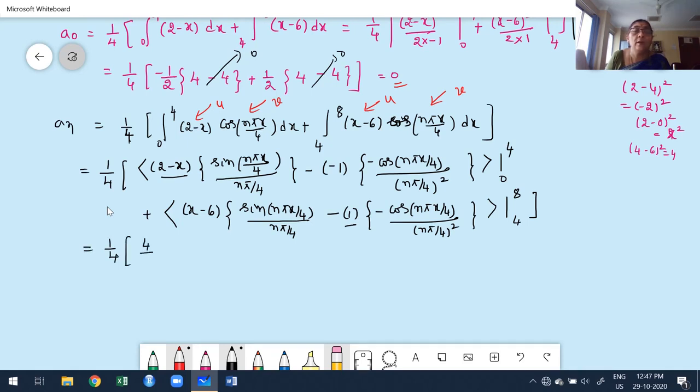4 by n pi is a constant. Keep it outside. Once you keep the 4 by n pi constant outside, apply the upper limit. What is the upper limit? 4. 2 minus 4. What is 2 minus 4? Minus 2.